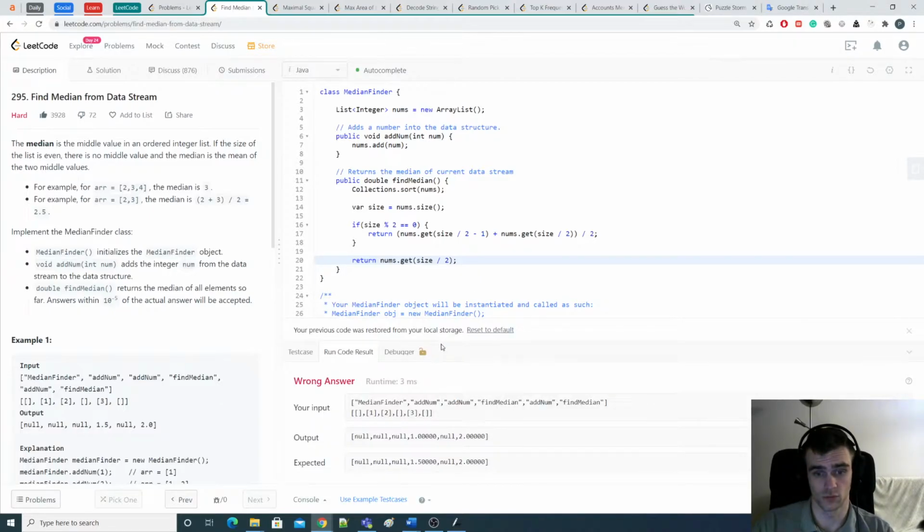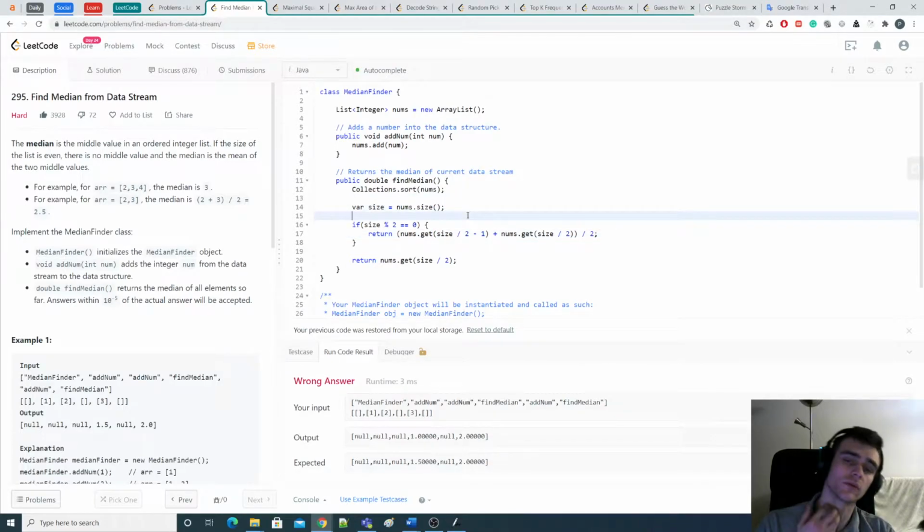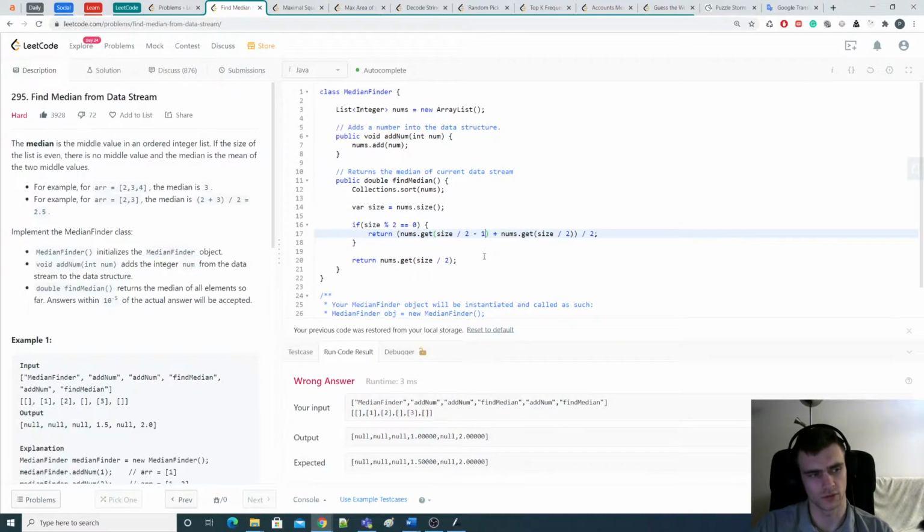So this is a super wrong solution. What did I do wrong here? When there are two elements, there are going to be a 0 and a 1. Why is that bad?